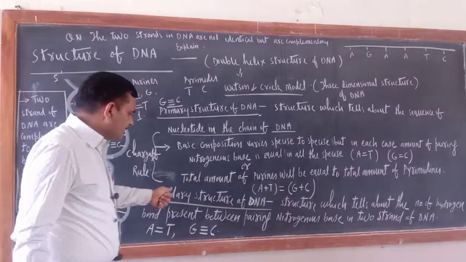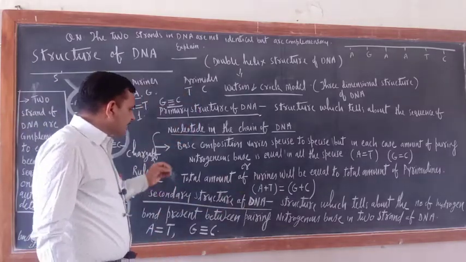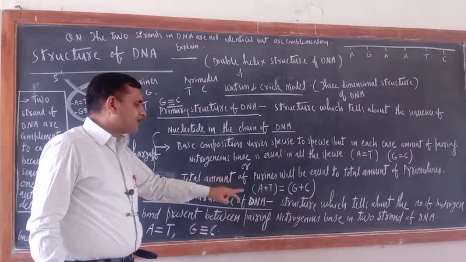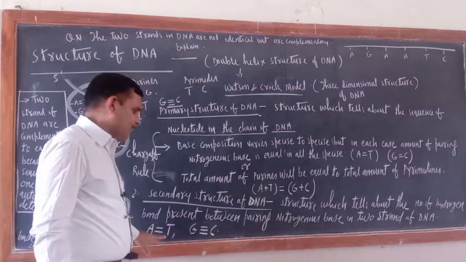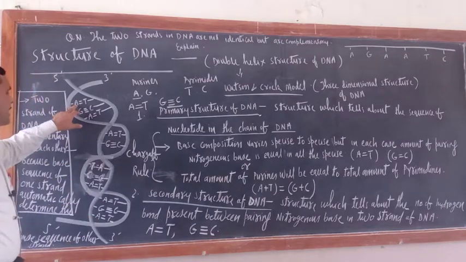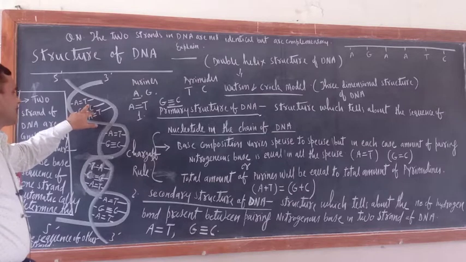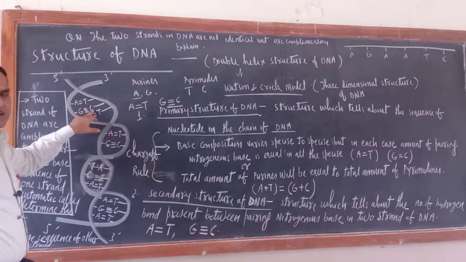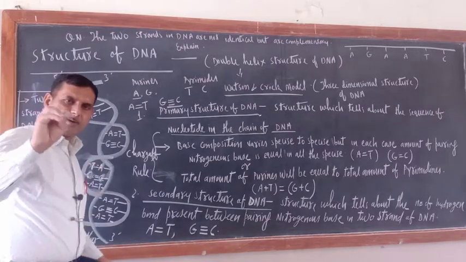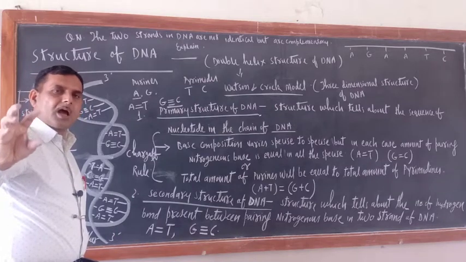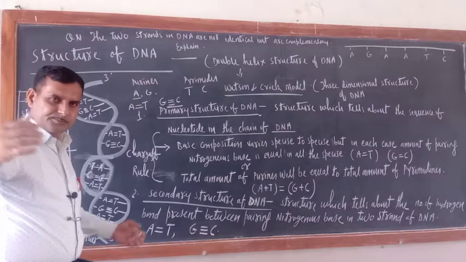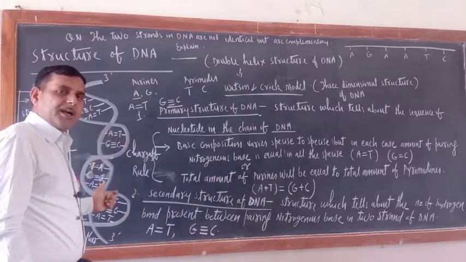Over. Now the secondary structure of DNA tells about the number of hydrogen bonds present between pairing nitrogenous bases in the two strands of DNA. So what about the secondary structure of DNA? Just see, we have written here, A is double hydrogen bonded with T, G is triple hydrogen bonded with C. Correct or not? So the meaning of this is that the secondary structure of DNA tells about how two nitrogenous bases, meaning purines and pyrimidines, get bonded in the two strands of DNA.